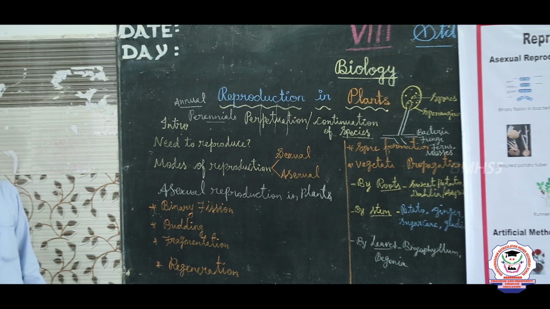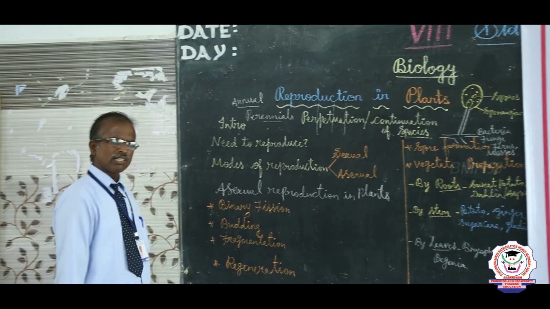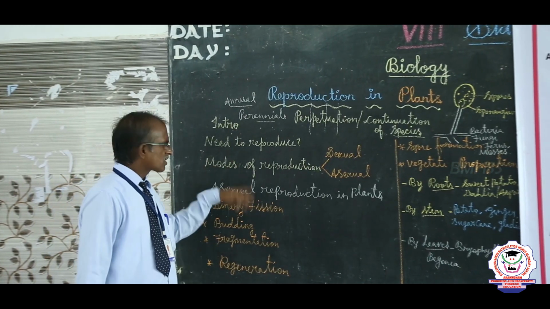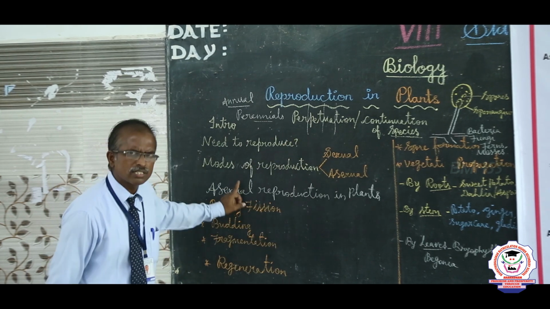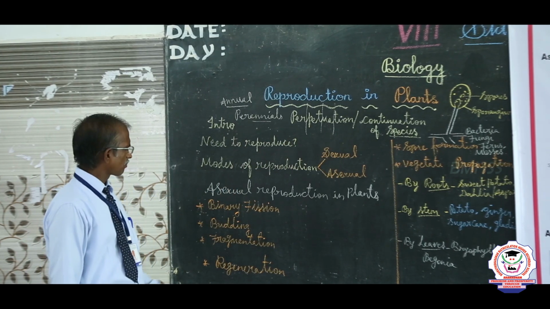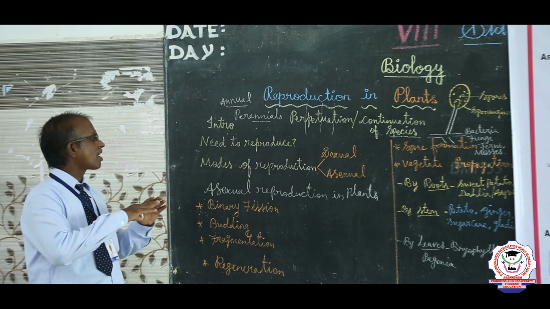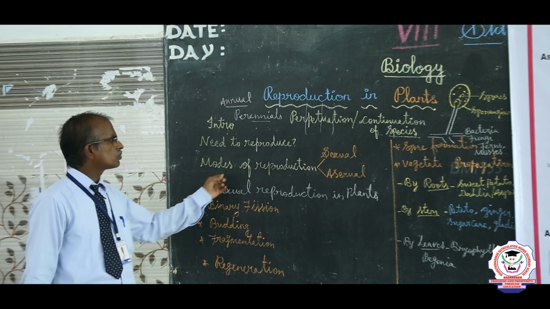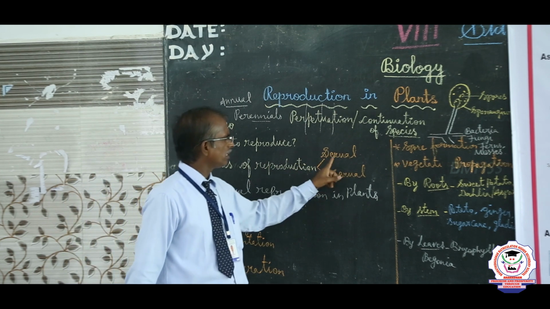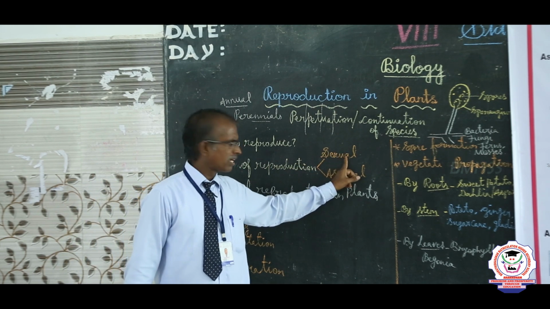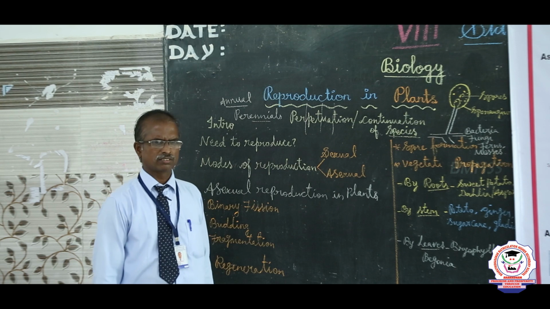What is meant by modes? Modes means nothing but kinds or types. All living organisms exhibit several methods of reproduction. Reproduction is broadly grouped into two main divisions, namely sexual reproduction and asexual reproduction.